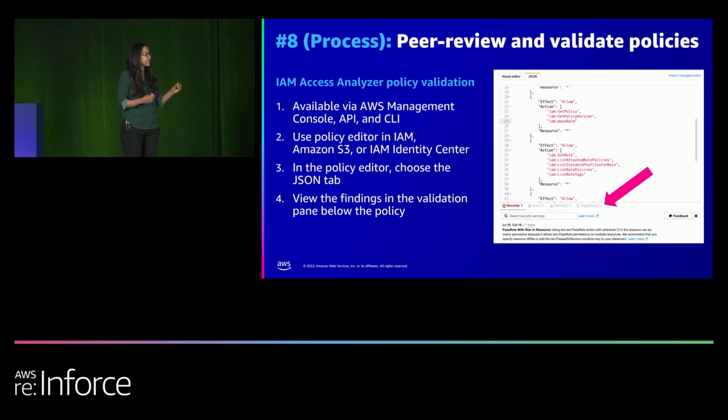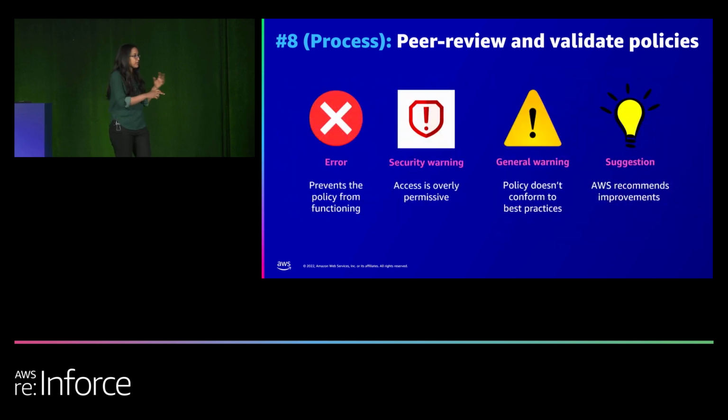Access Analyzer highlights any possible issues that you might want to fix, and it actually gives you some steps on how you can address it and how you can get rid of that issue. So the example that you see here is, you have pass role action, but resource is star, so Access Analyzer thinks it's going to be overly permissive, so you might want to go back in and add the exact resource information in there. So this is what we would call a security warning. Access Analyzer would flag this issue as a security warning. There are some other buckets in which Access Analyzer or policy validation shows you some more issues.